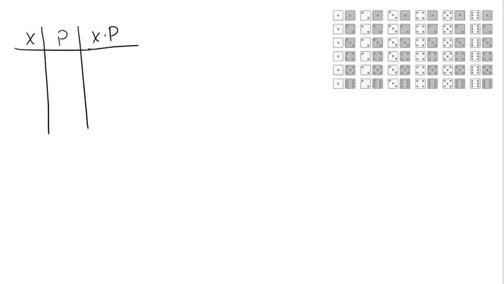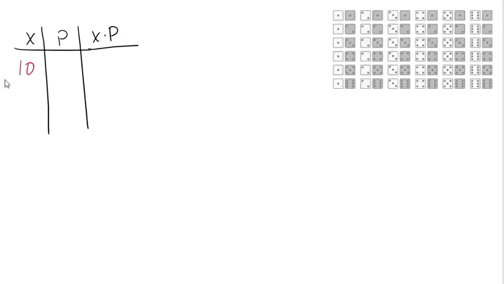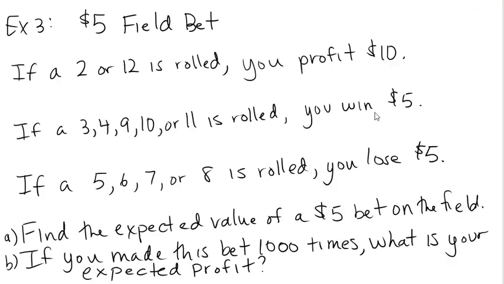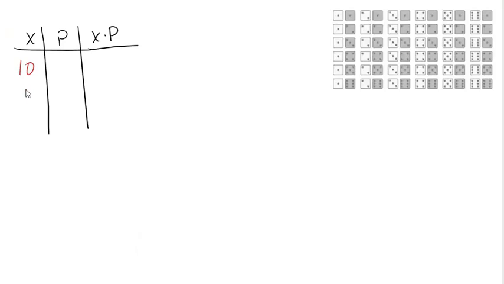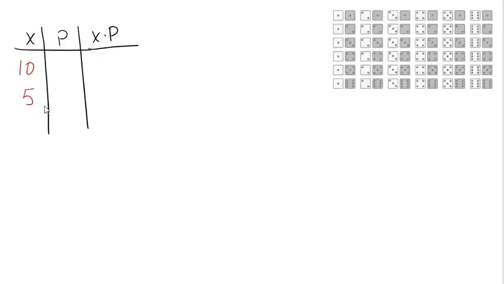On the next slide, I've organized our table, and I've got the dice off to the side for reference. This is the sample space that we used for the 2 dice example a couple of videos ago. Let's go back to the scenarios. One possibility is that you profit $10. We'll represent that by positive 10. A second possibility is that you win $5. We'll represent that by positive 5. And then the sad scenario is when we lose. We lose our $5. So those are the 3 different outcomes here.